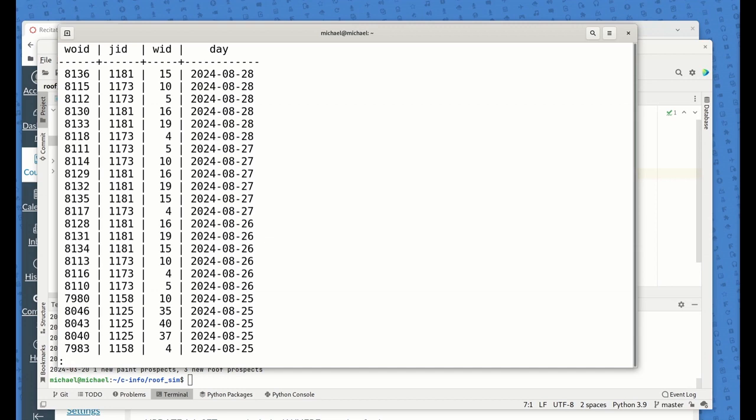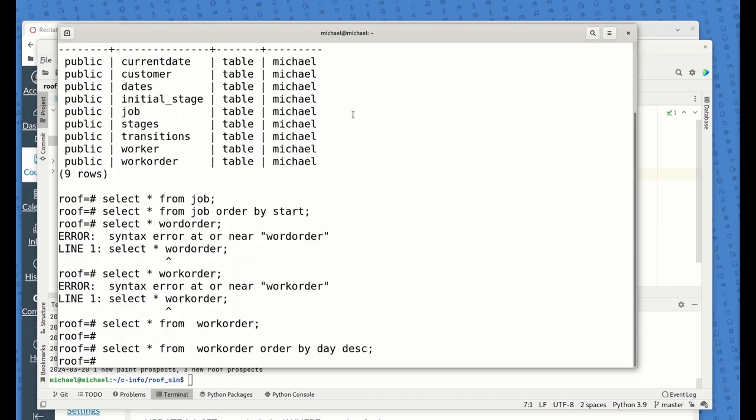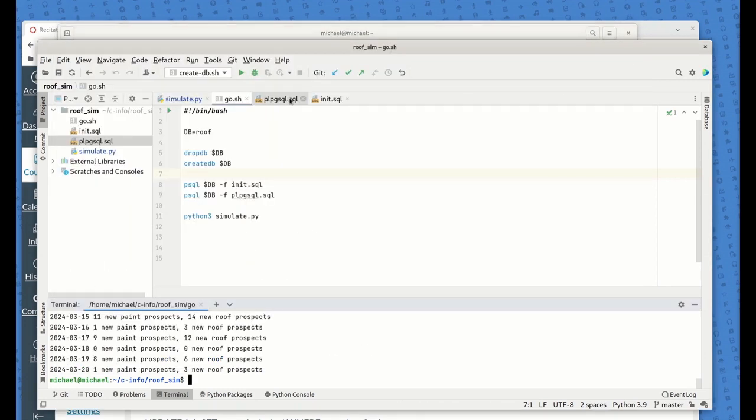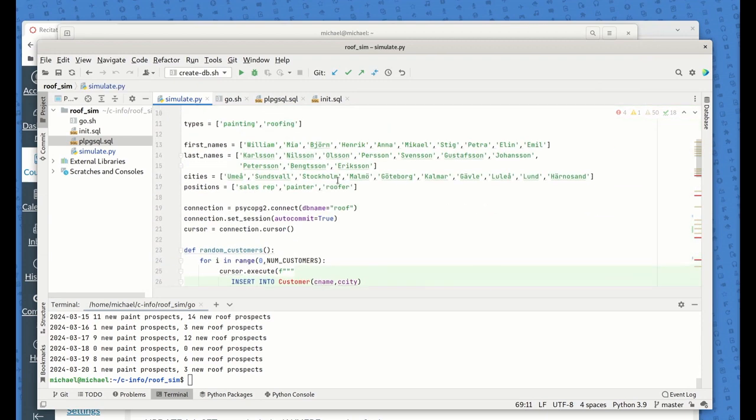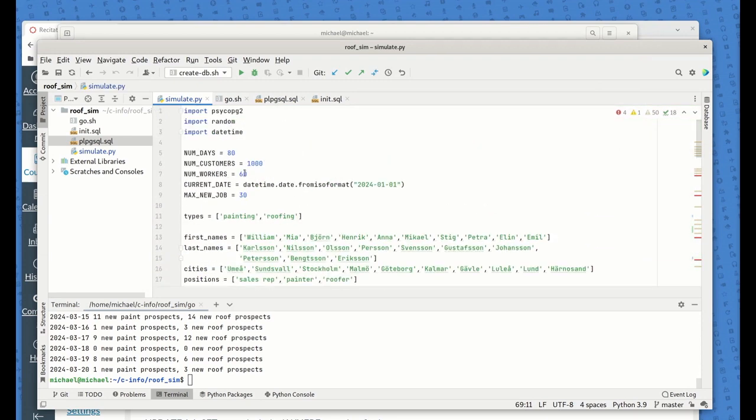We were forced to schedule stuff all the way out into August because we didn't have enough workers. So I think what I should probably do is go back to the simulator and make it so that maybe we have 100 workers or something. I can try that out later. I think if you set it to 100 workers, you won't have that kind of backing up of the work orders.